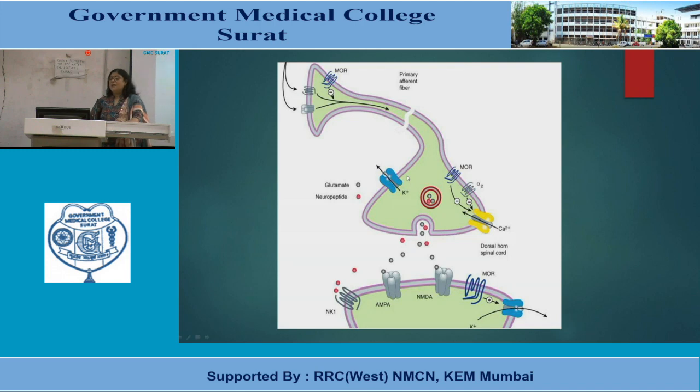That means they act by either inhibiting calcium entry or potentiating potassium efflux, that is hyperpolarization. These are the various neurotransmitters, glutamate and neuropeptides. You can also see that they are in the postsynaptic membrane also with other receptors, and here is the NK1 receptor also.